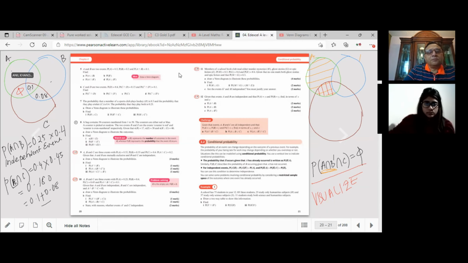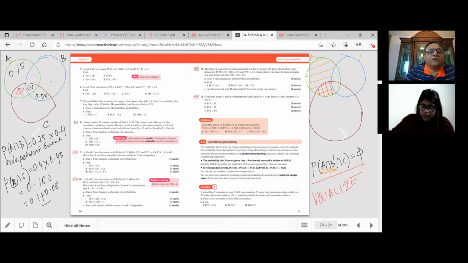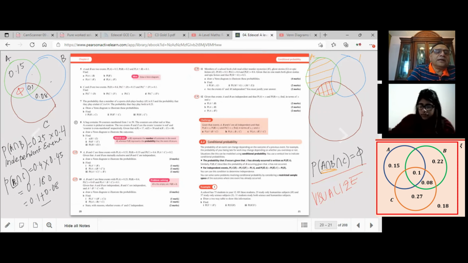What is left here? Probability of A is given to you, which is 0.25. From 0.25, take away 0.1 to write down this value. So 0.15, correct? Probability of B is given to us as 0.4. So from 0.4, take away these two. 0.3 and 0.08, so you get 0.22. Correct. And probability of C is given to you as 0.45. Take away these two, and you get your answer, 0.27. That becomes the Venn diagram for the given condition.